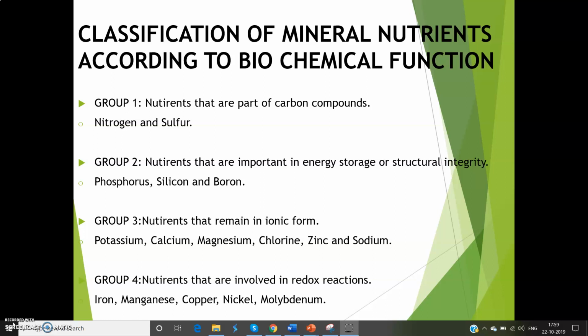And coming to group 4, these are the nutrients that are involved in redox reactions, and this group comprises metals such as iron, manganese, copper, nickel and molybdenum, which have important roles in reactions involving electron transfer. And this is about the classification by McNeil and Ernest Kirkby.